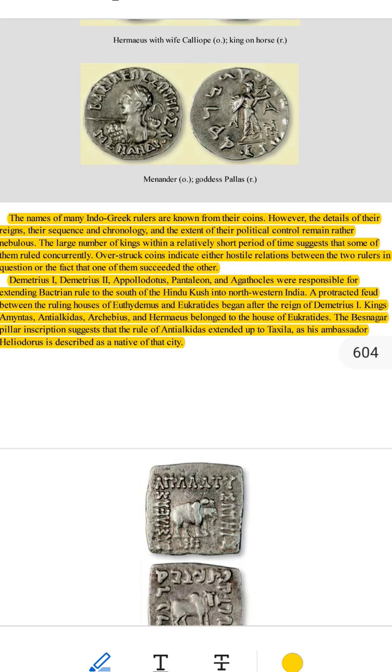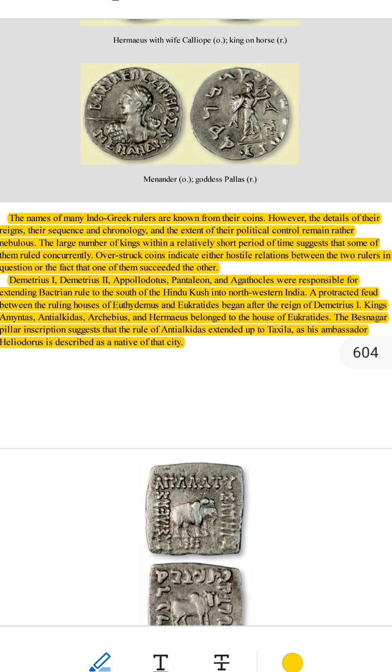Let's break it down further and make it as simple and detailed as possible, step by step. Imagine I'm explaining to someone who is completely new to history and ancient coins. Indo-Greek kings, what we know from their coins. 1. What are Indo-Greek kings? Indo-Greek kings were rulers who came from Greek culture but ruled parts of India and Afghanistan long ago.